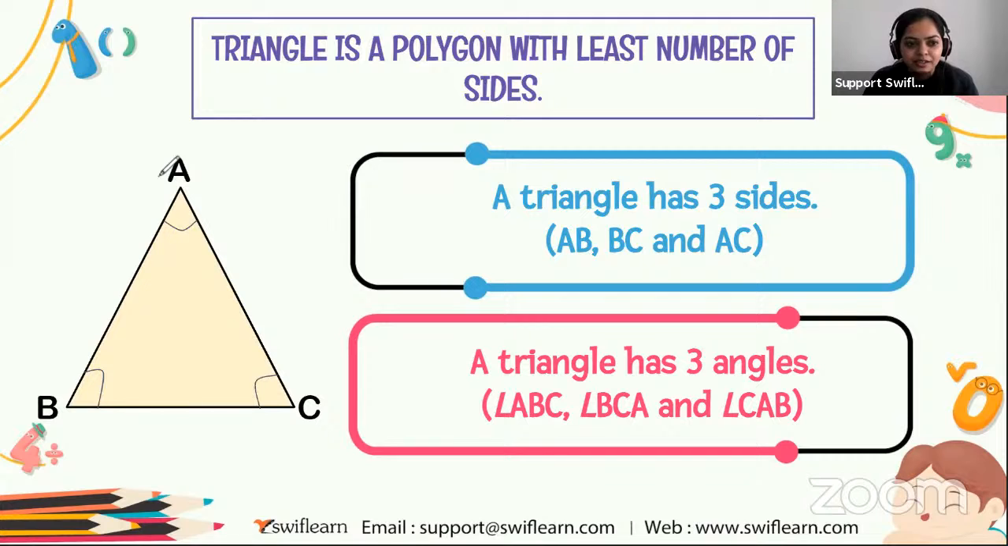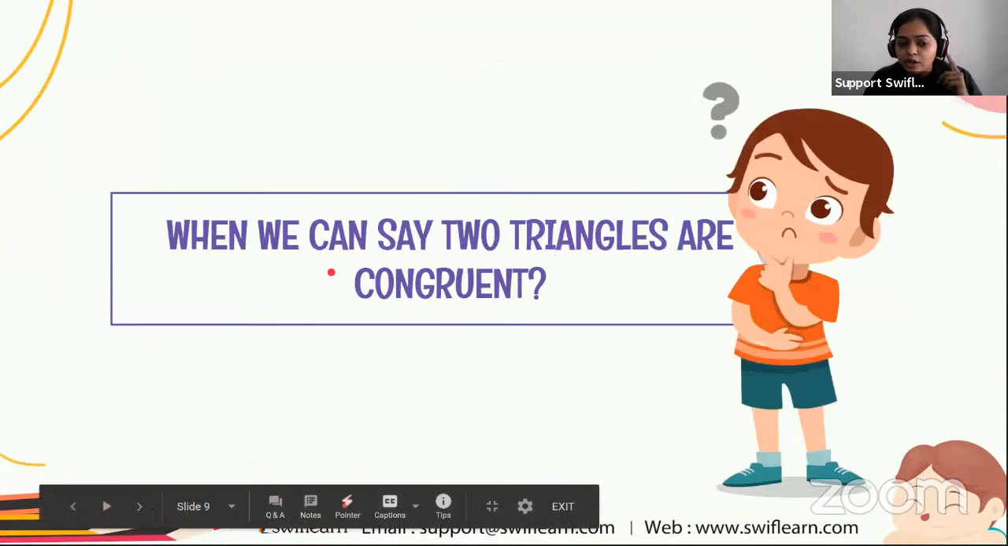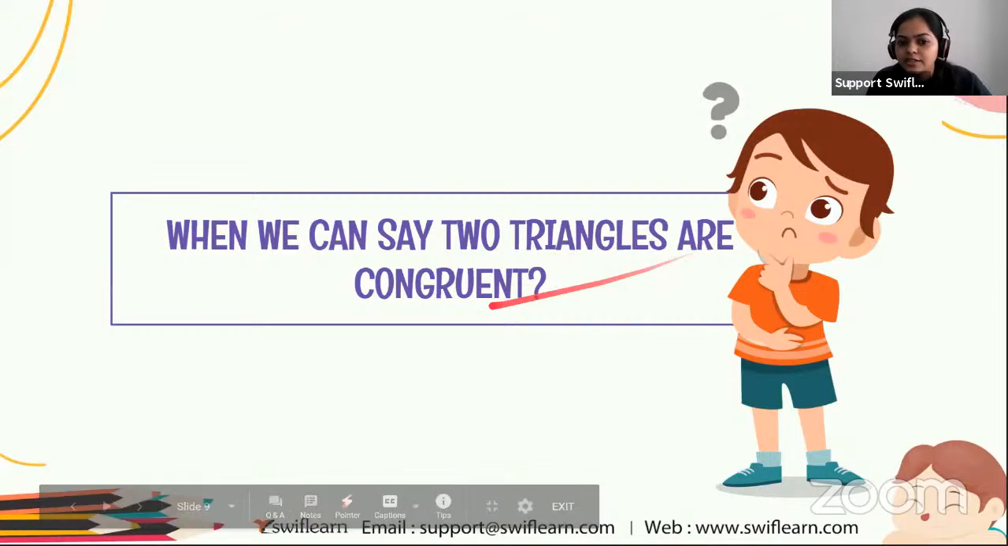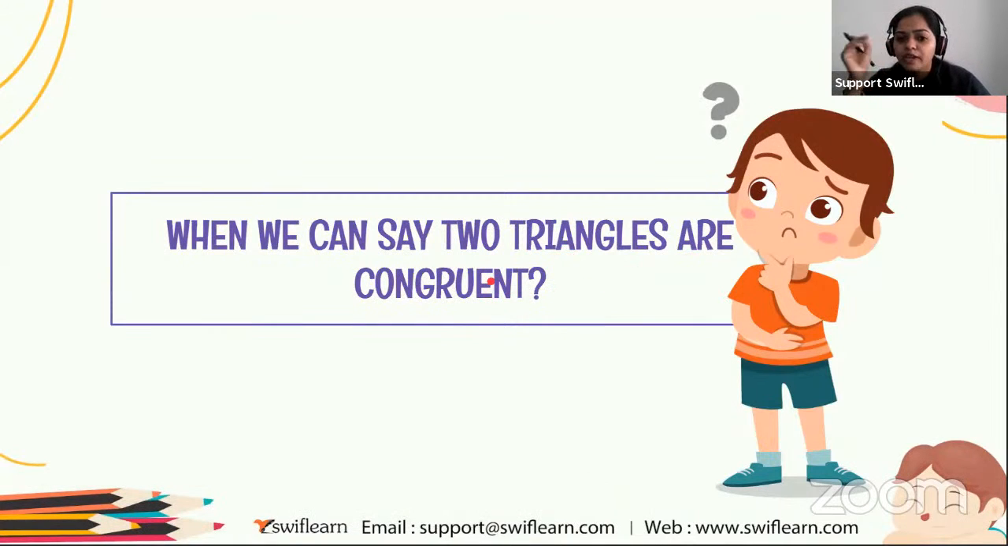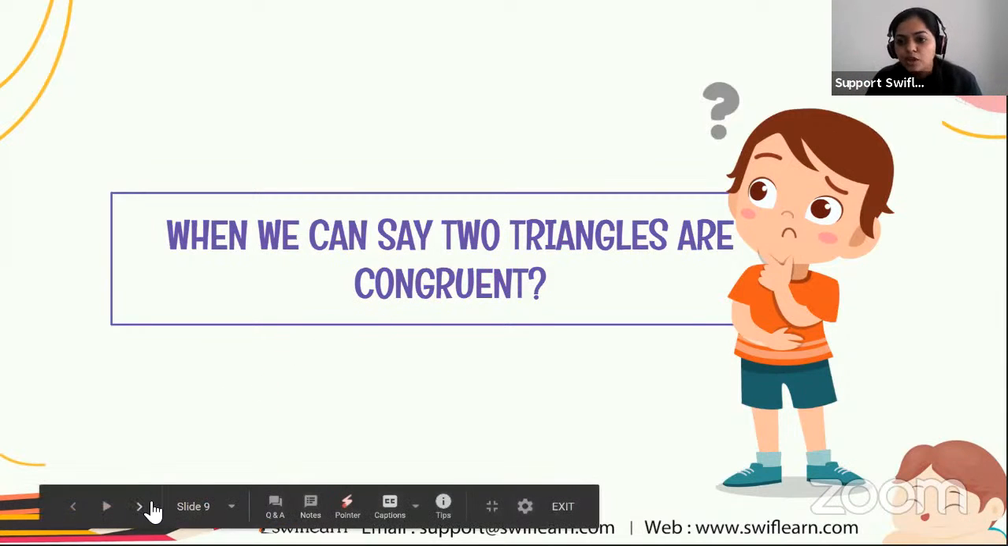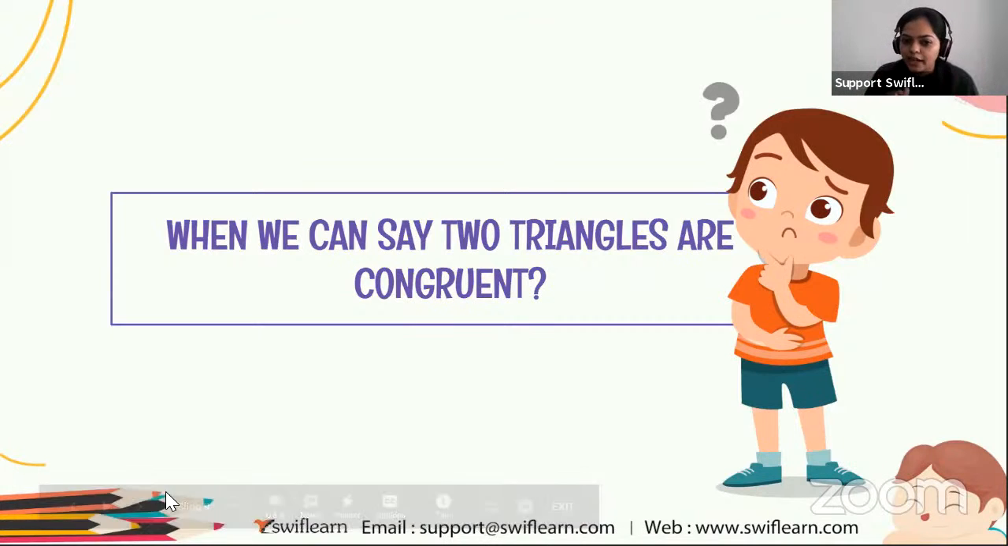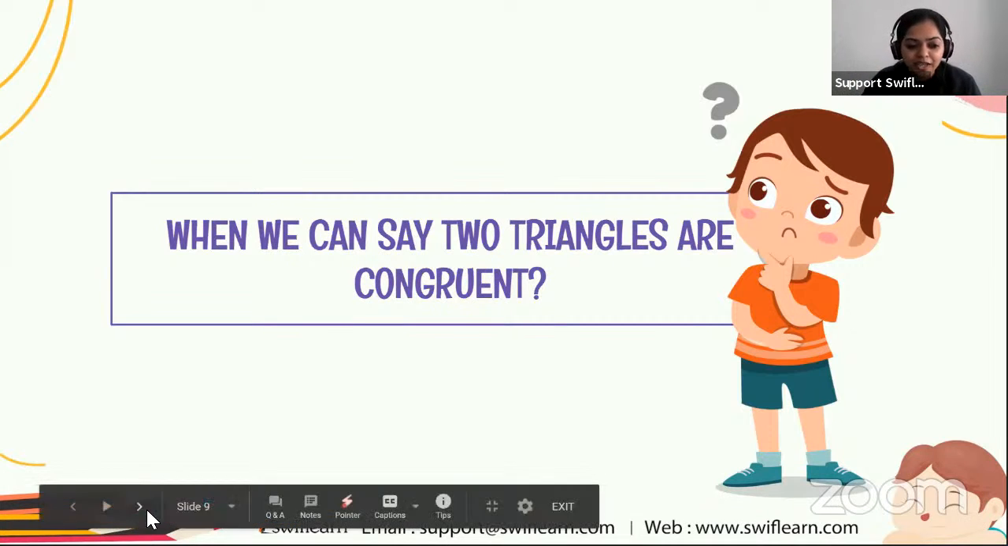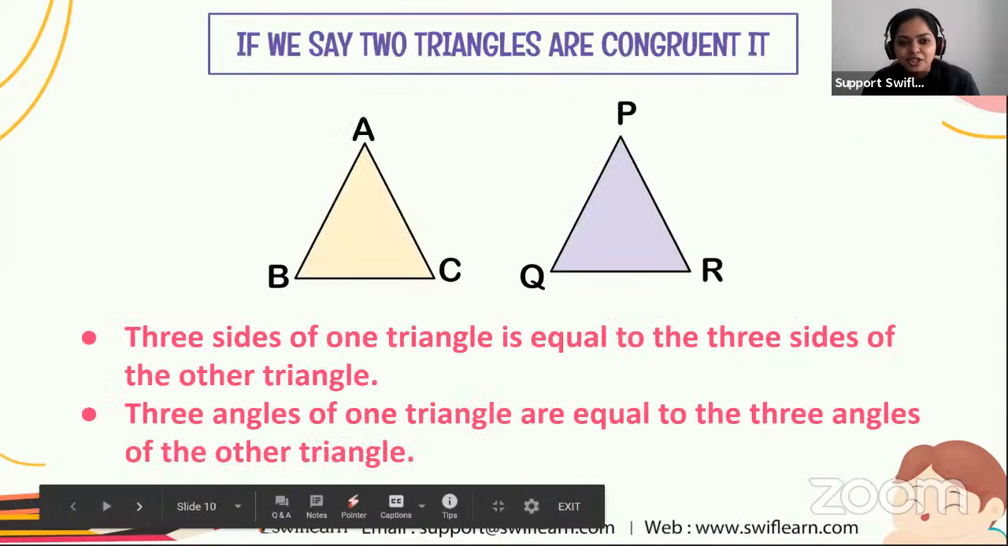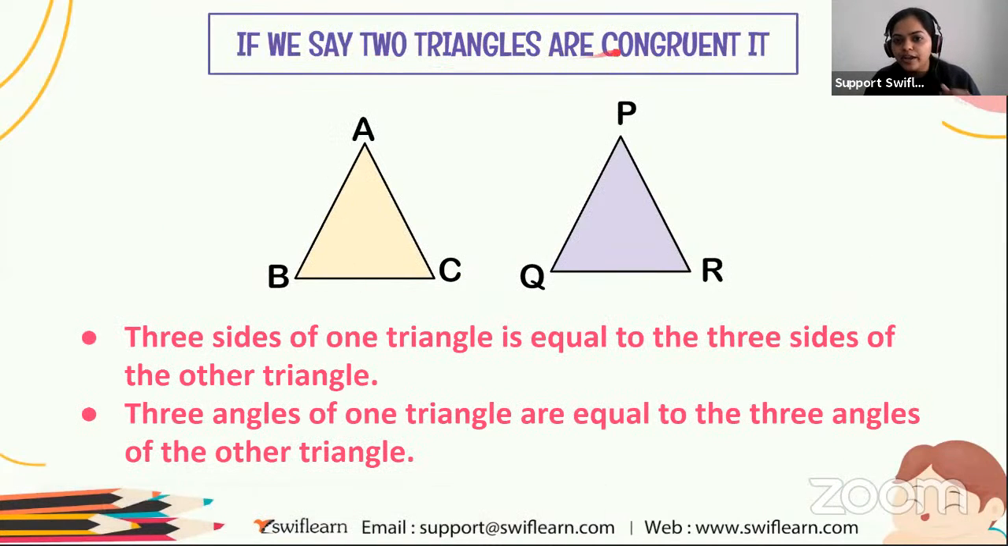Let's move to the next slide. So when can we say two triangles are congruent? This question arises. For this, we will do some activities, and through that activity we can say how two triangles are congruent. Ready for that activity? Before that, if two triangles are congruent, it means that the three sides of one triangle are equal to the three sides of the other triangle.